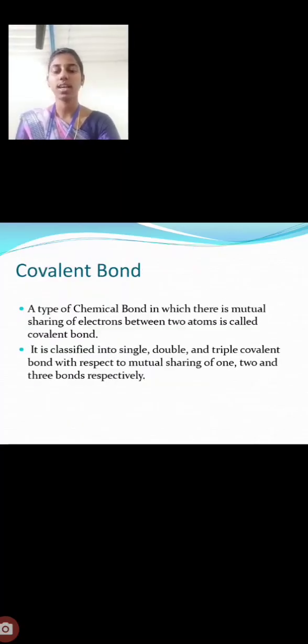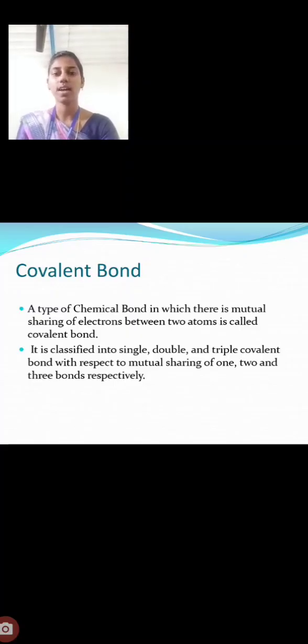Next, the second bond is covalent bond. It is a type of chemical bond in which there is a mutual sharing of electrons between atoms. It is classified into 3 types: single covalent bond, double covalent bond, and triple covalent bond, with respect to mutual sharing of 1, 2 and 3 bonds respectively.